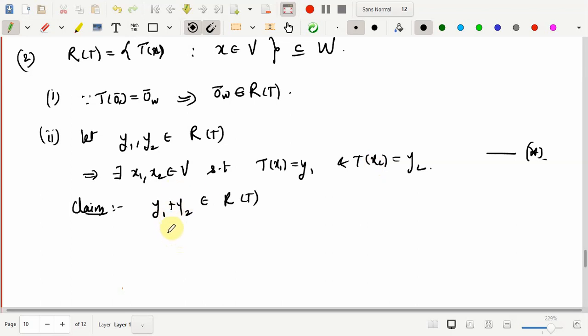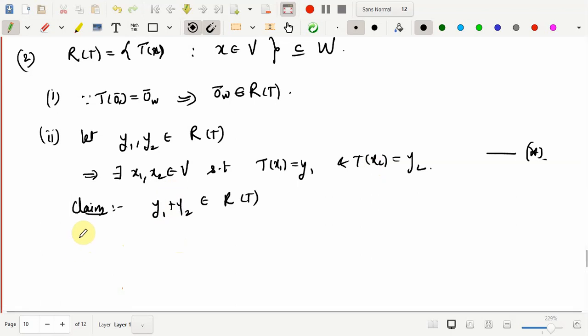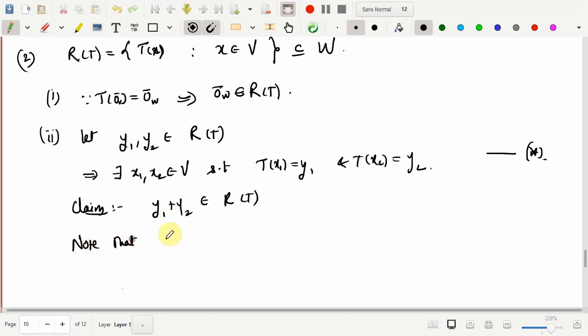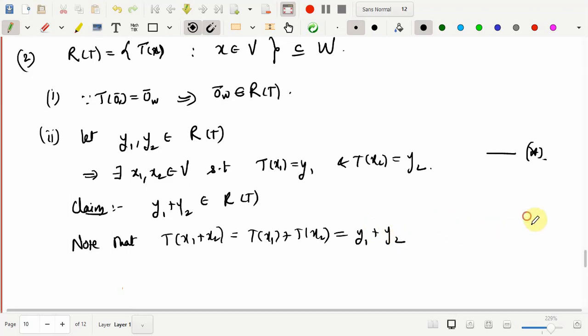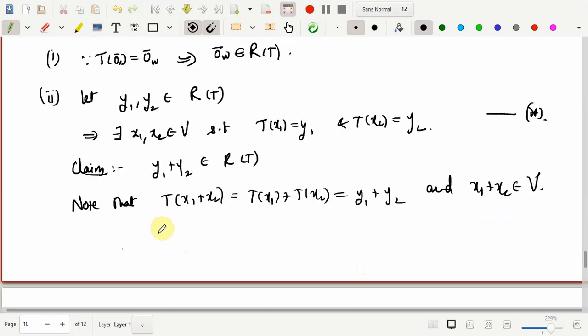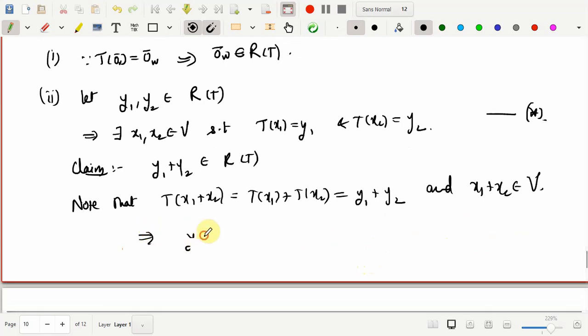I mean, it's a pre-image of this y1 plus y2. Okay, so note that T of x1 plus x2 is the same as T of x1 plus T of x2 by the definition, which is the same as y1 plus y2, and this x1 plus x2 is the point coming from V, right? That's enough, because we have succeeded in producing a point in V which maps to y1 plus y2. This says that y1 plus y2 belongs to R of T.